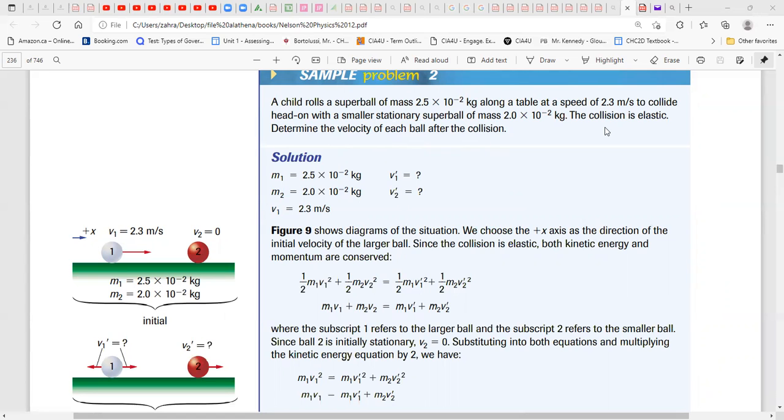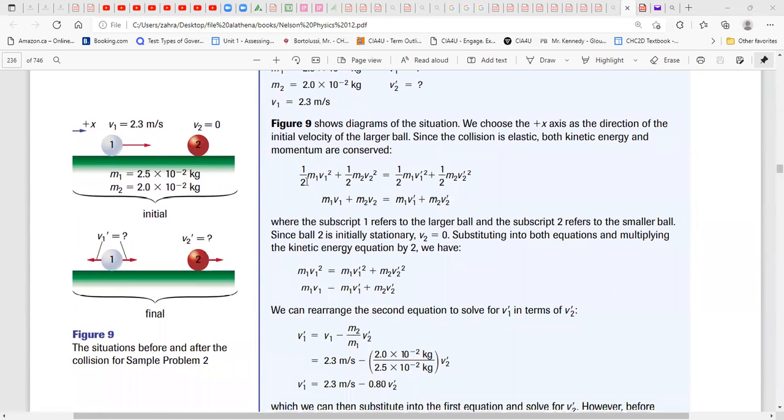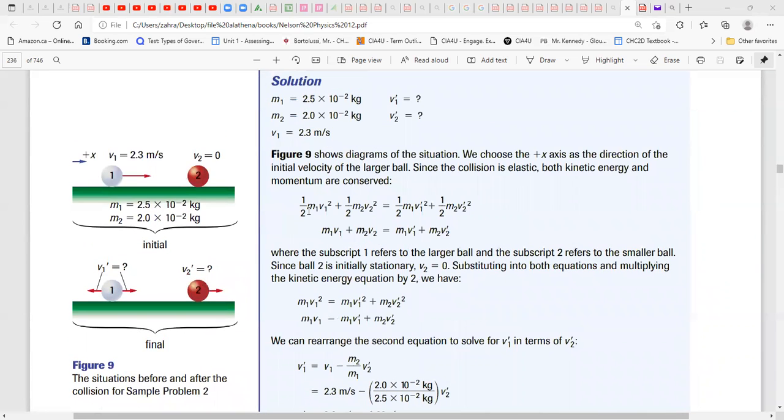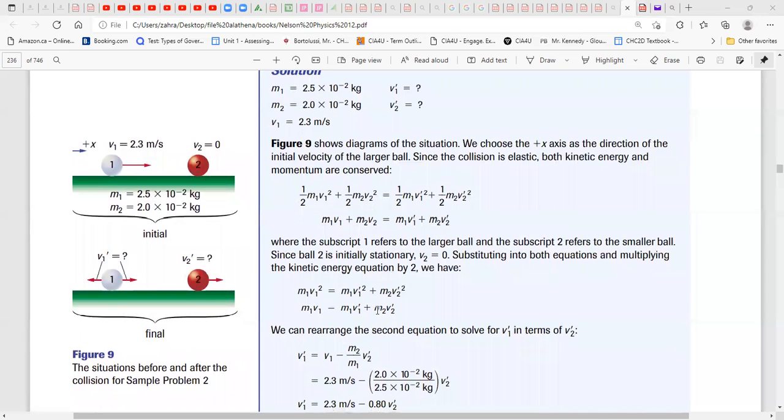If this is elastic, we have conservation of the energy and momentum. You write it down. Since the masses are not the same, we cannot cancel them. Just the 1/2 here we can cancel, right? So we have these two. So this is equal here. V2 is 0, means this term and this term are gone. That's why you don't see that there. So this is equality here. Make sure that we don't have the V2 at the left side because it is 0.